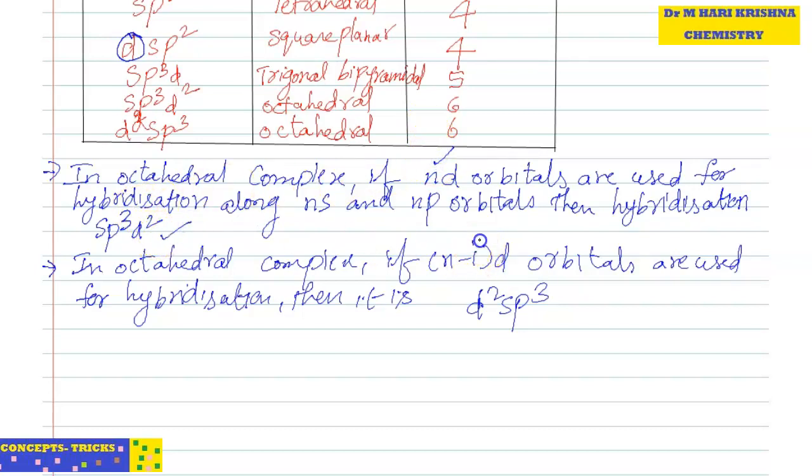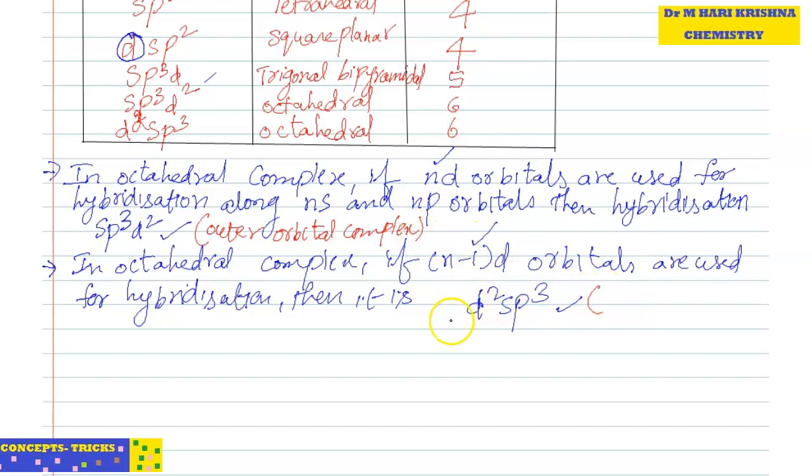If (n-1)d orbitals are used for hybridization, then we get d2sp3. So if d comes at last, we call it an outer orbital complex, not only in octahedral but in any other also.